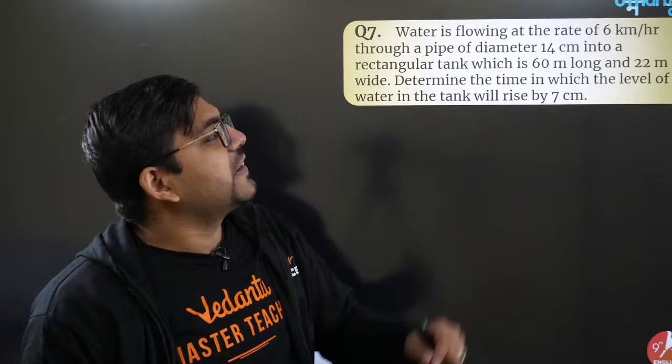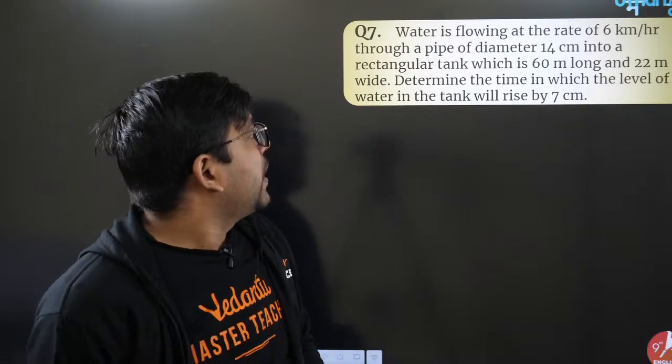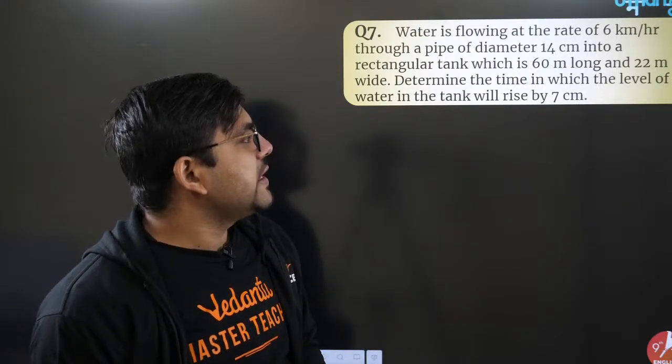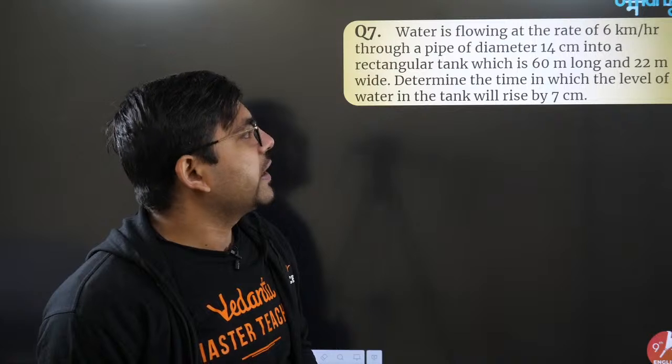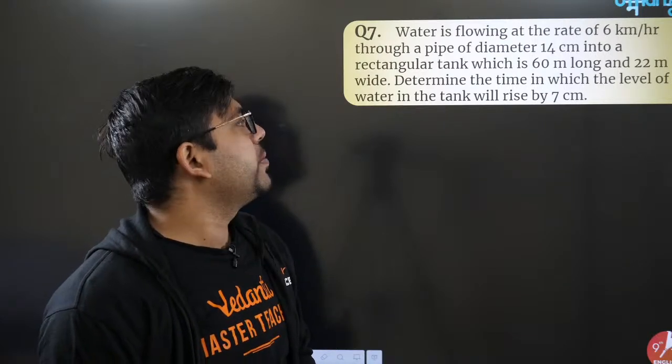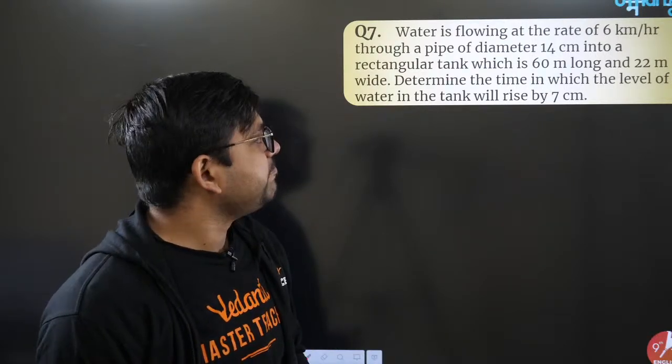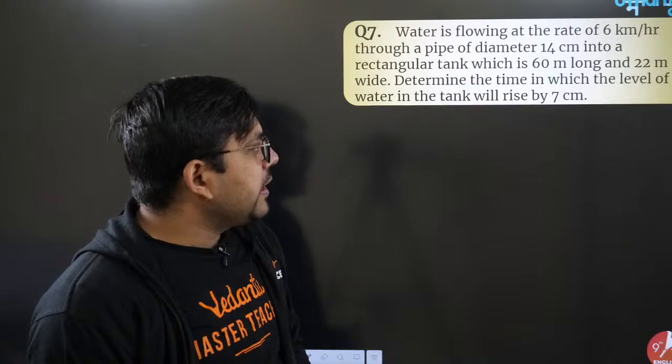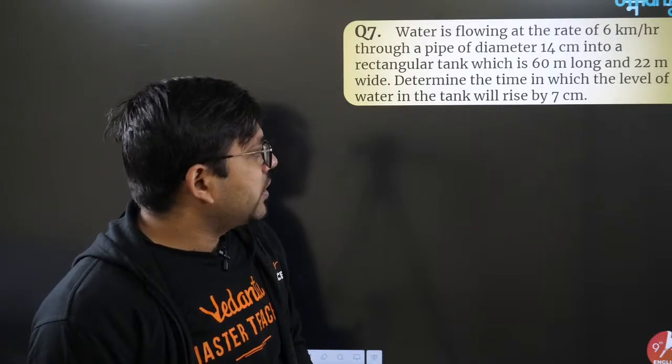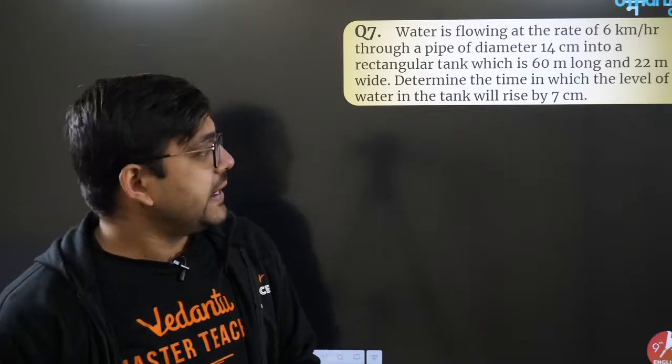So water is flowing at the rate of 6 km per hour through a pipe of diameter 14 centimeter into a rectangular tank which is 60 meter long and 22 meter wide. Determine the time in which the level of water in the tank will rise by 7 centimeter.